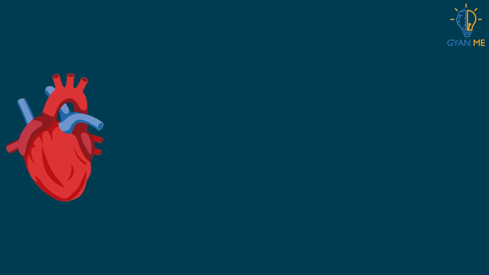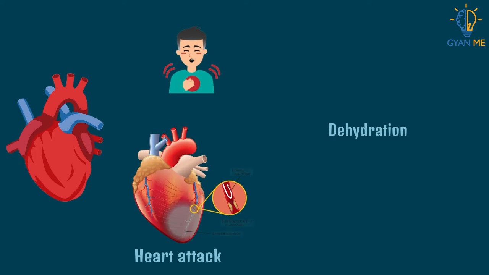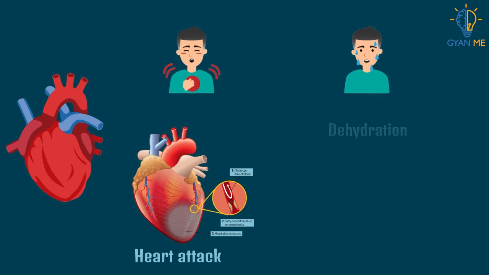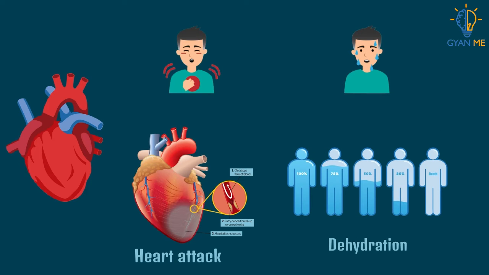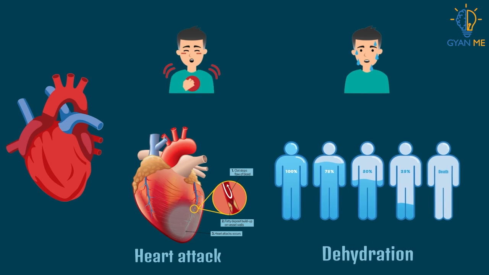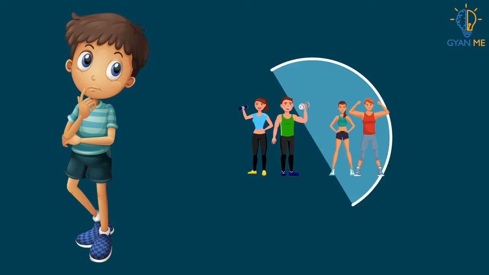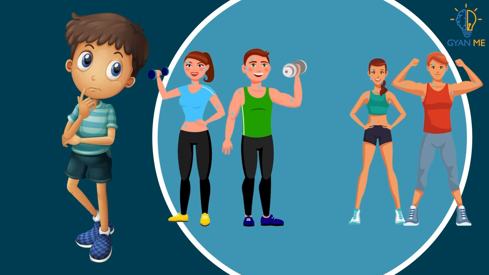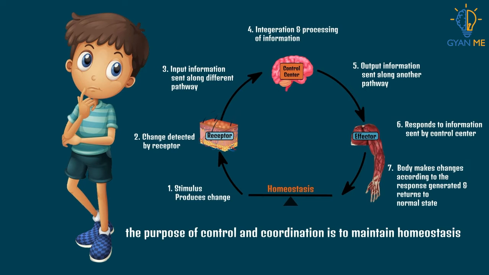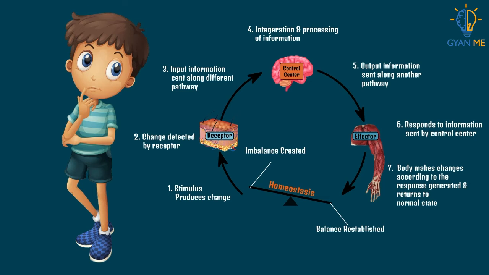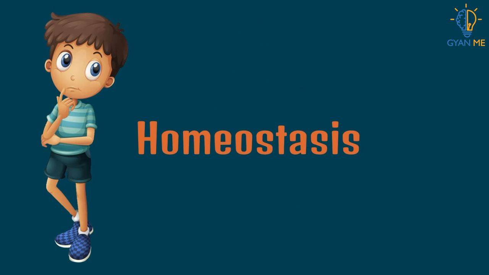If the heart keeps on beating fast, we may die of heart attack. Or if the skin keeps sweating, we may die of dehydration as the body will keep losing water. Thus, it is important for our body to act according to changing demands. Like after exercise, it was important for organs to come to a steady state. This coming back to a steady or balanced state is called homeostasis.